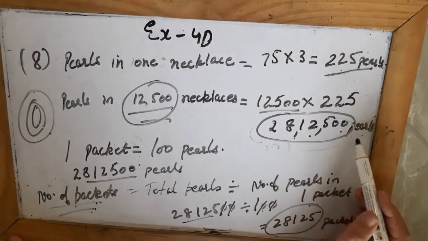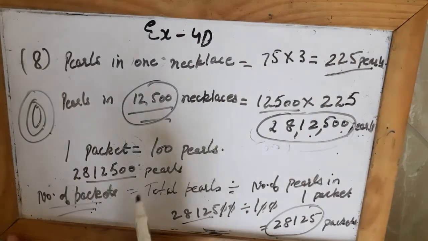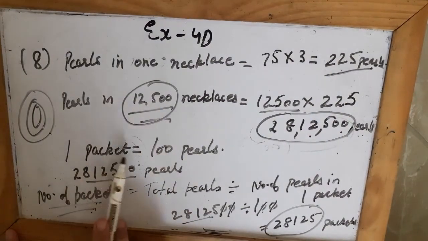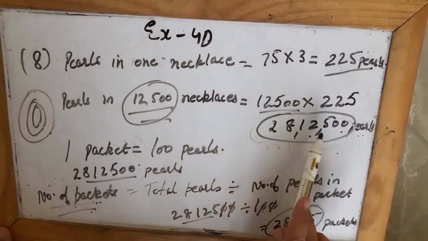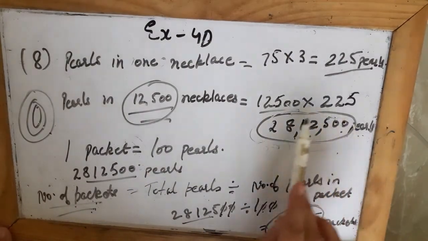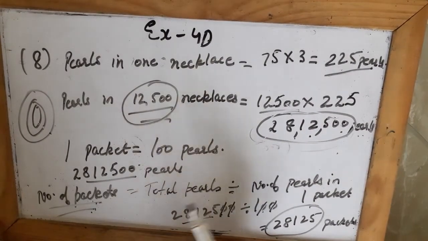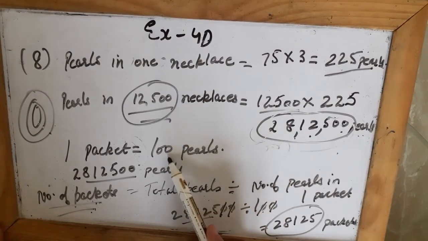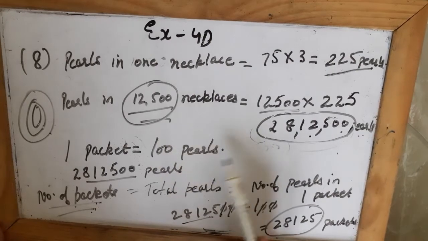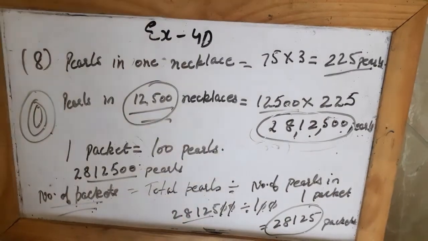Okay, now for this number of pearls, they are asking, if one packet has 100 pearls, how many packets will they need for these many pearls? Total pearls, how many packets will be required if one packet has 100 pearls? So I will divide these two numbers, the total pearls which I have divided by the number of pearls in one packet, and you will get the number of packets that you will need.